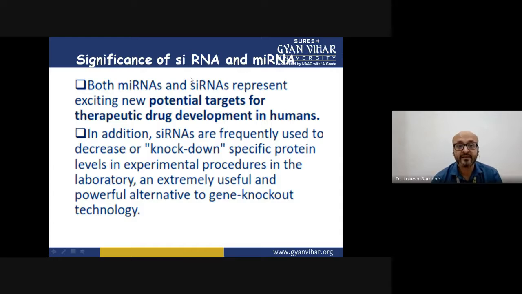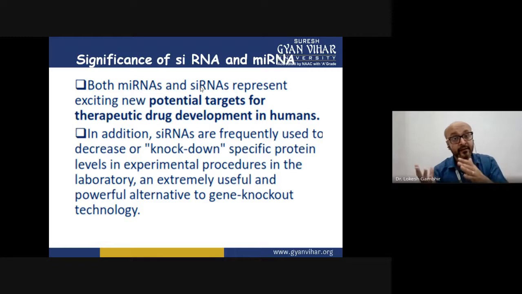Both miRNA and siRNA have been recognized for the past 2 decades. Huge investigation is going on in this area, and they are continuously being explored as putative targets for multiple drugs. If by a drug we can inhibit this particular miRNA or siRNA, we can go for a therapeutic module. We can cure a particular disease. We can provide a putative treatment therapy, because these siRNA molecules are responsible for impairment. If we can inhibit this siRNA molecule, we can rectify the impairment.